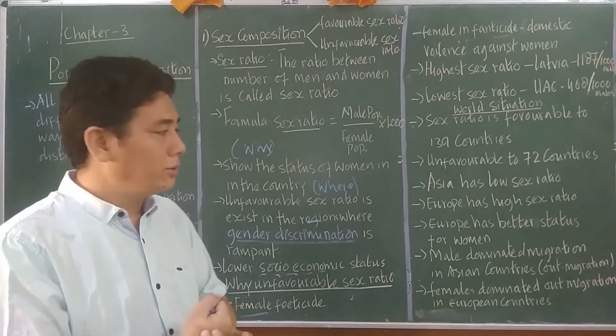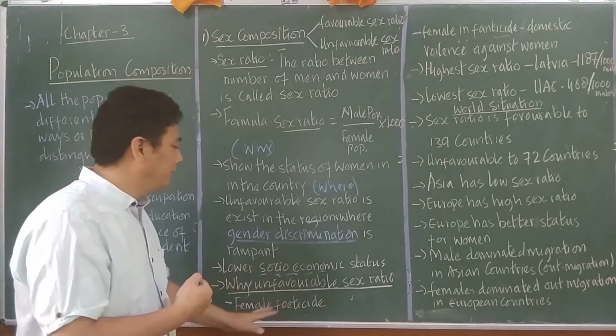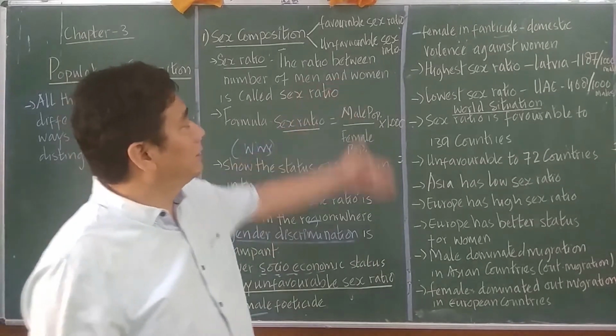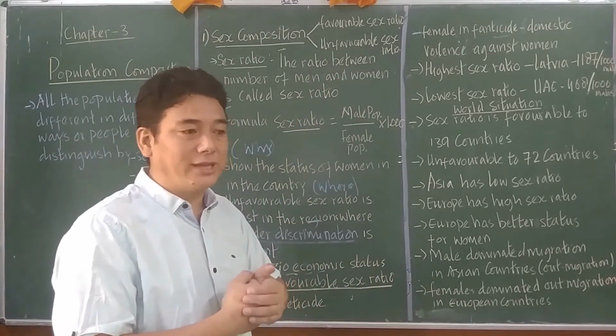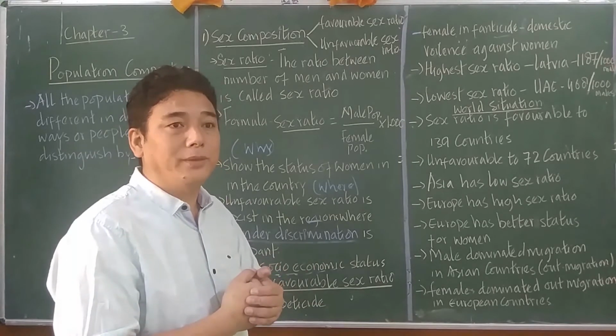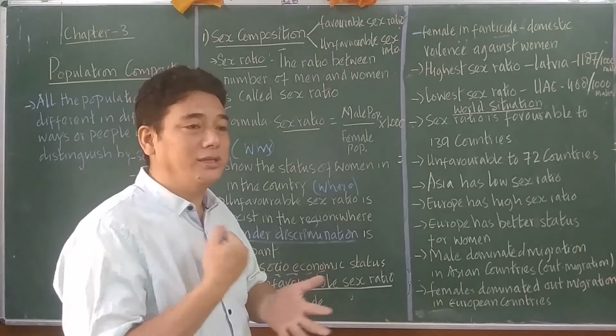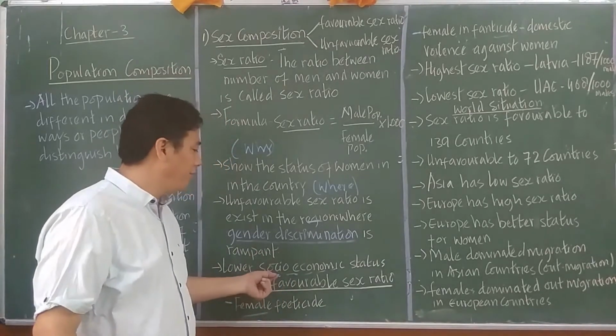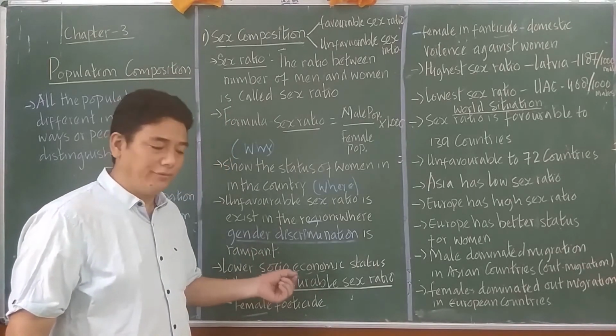Is that okay? So in those areas, because of female infanticide, killing of the baby after birth, and domestic violence against women, there is an unfavorable sex ratio for women.